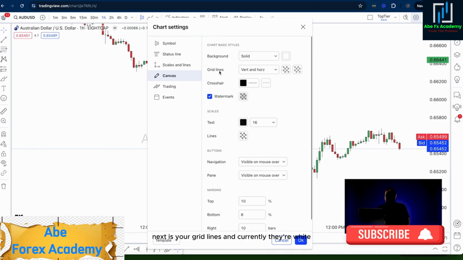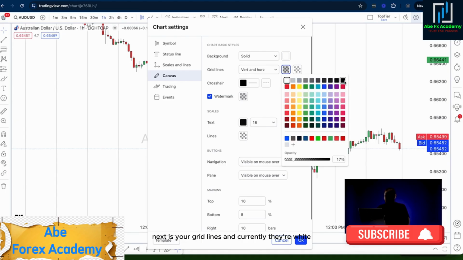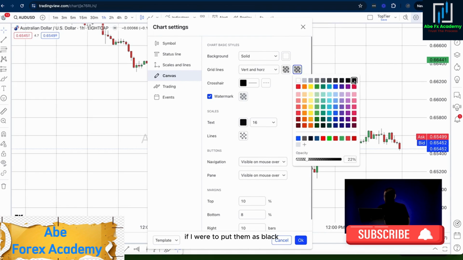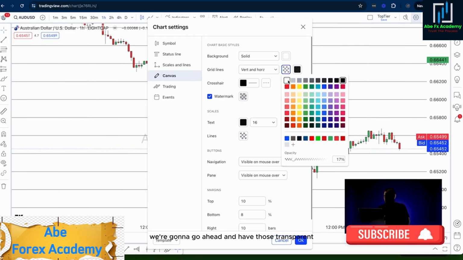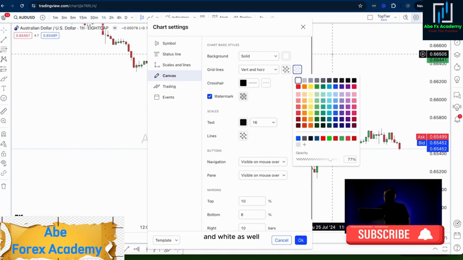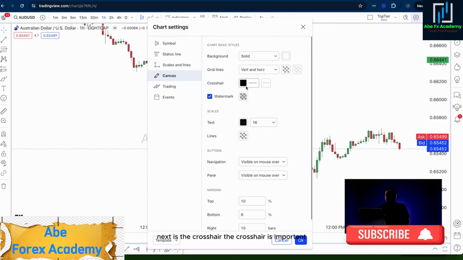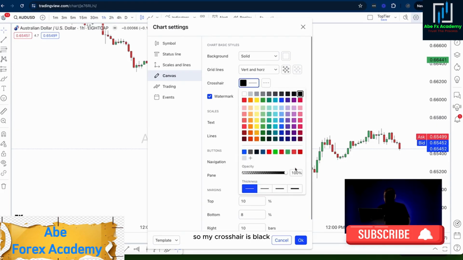Next is your grid lines, and currently they're white, but if I were to put them as black, you can actually see them in the background here. But we're going to have those transparent and white as well. Next is the crosshair. The crosshair is important because it shows you where your mouse is on the current screen, and you always want to know where you're at on the charts.